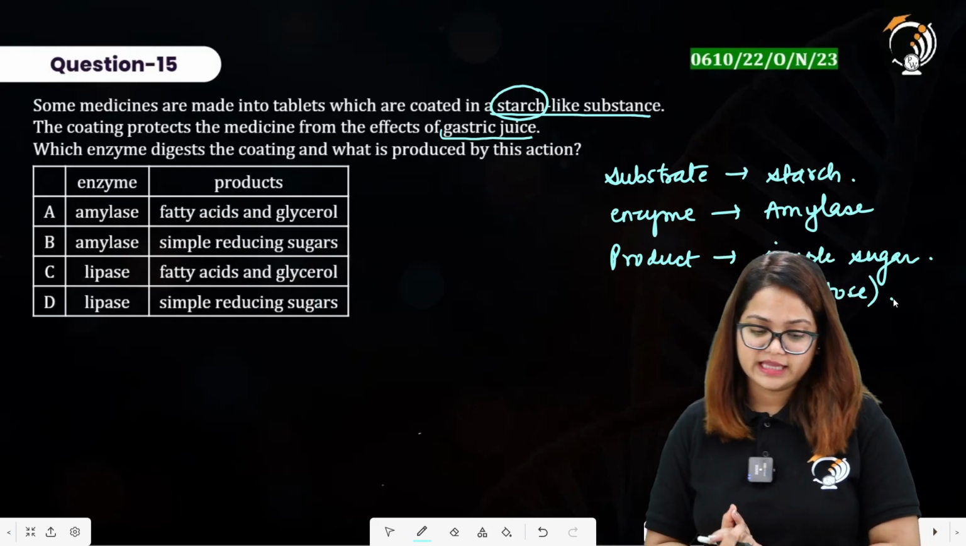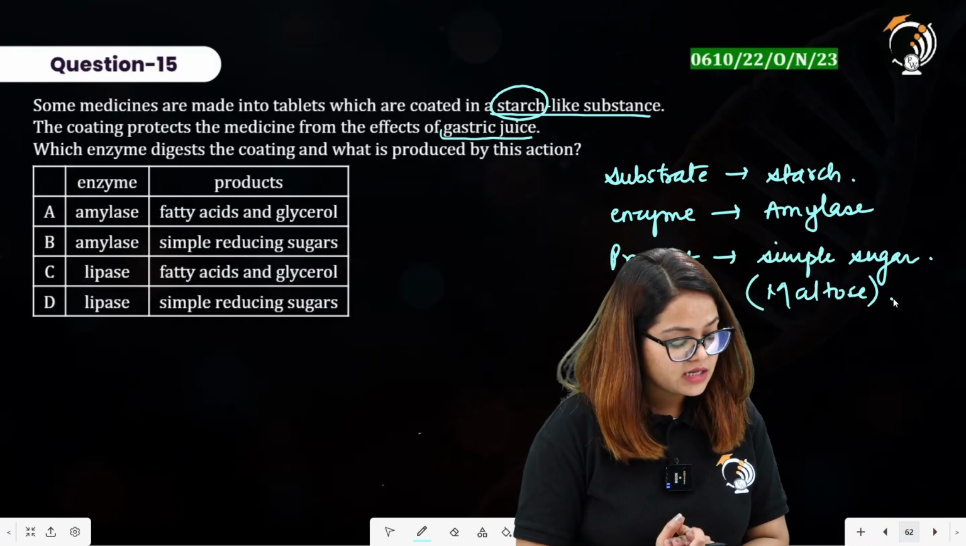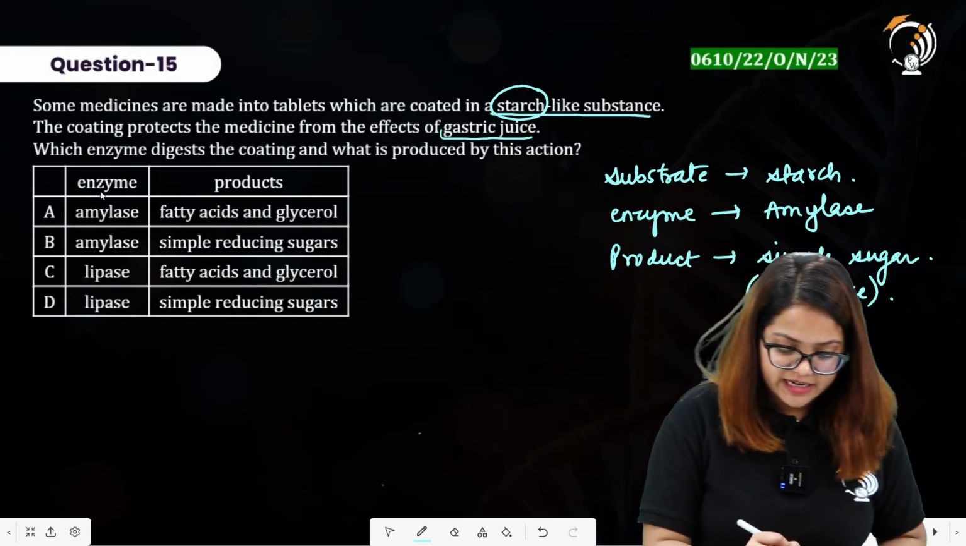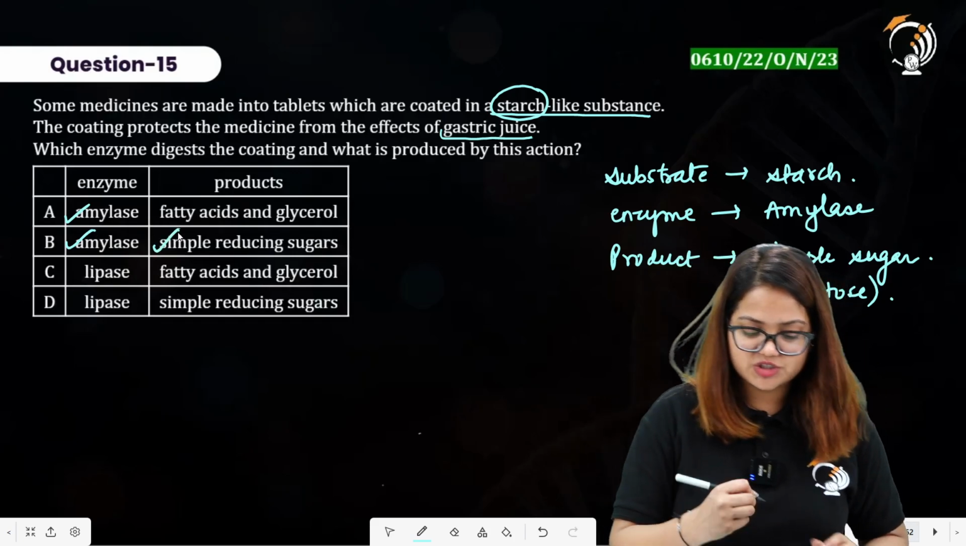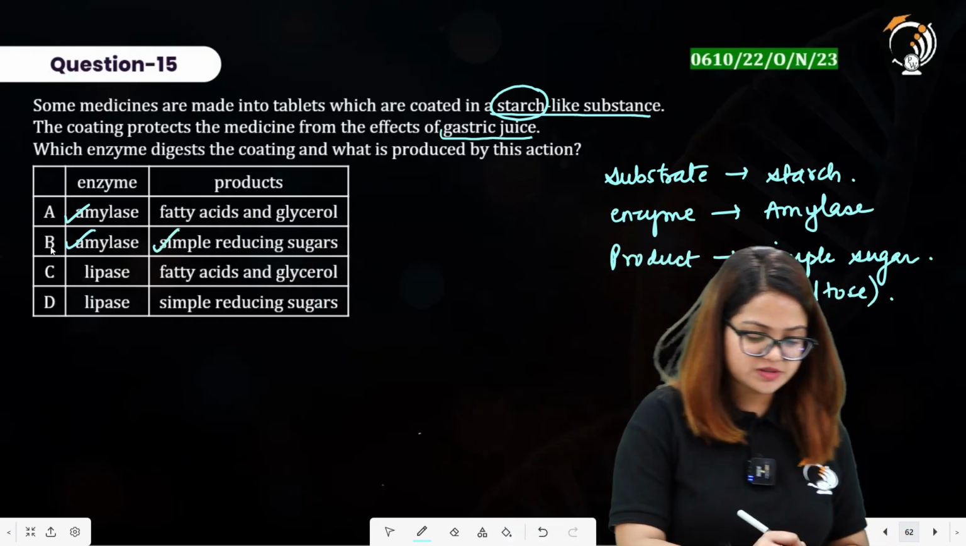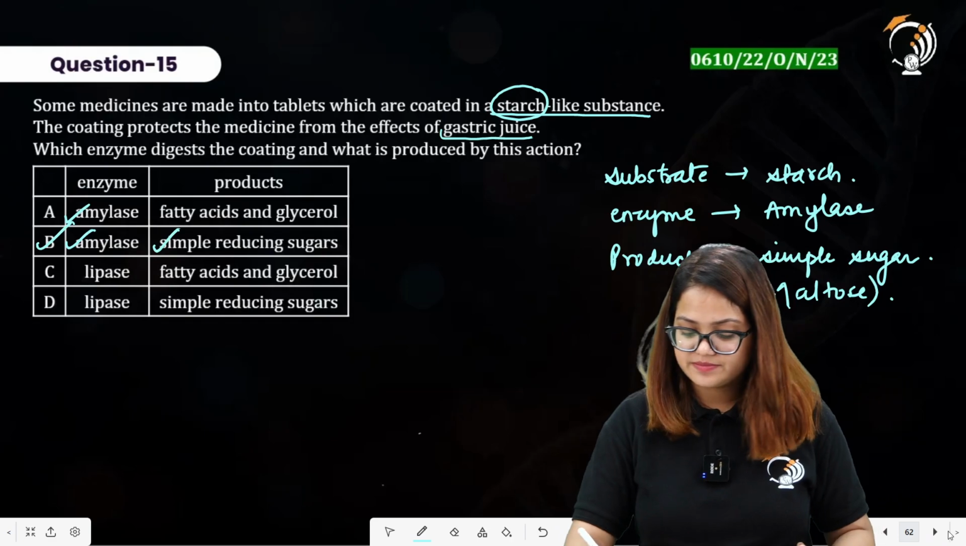Alright. Then enzyme is amylase. Product are simple reducing sugars, that is simple sugars. Option B here is our right answer.